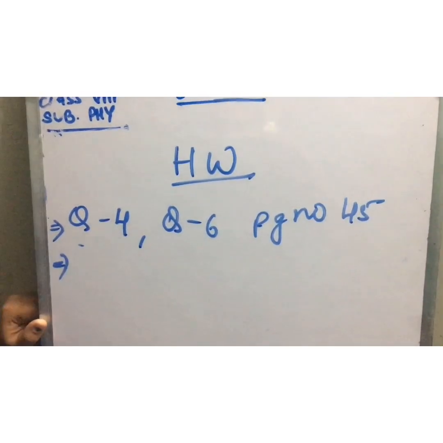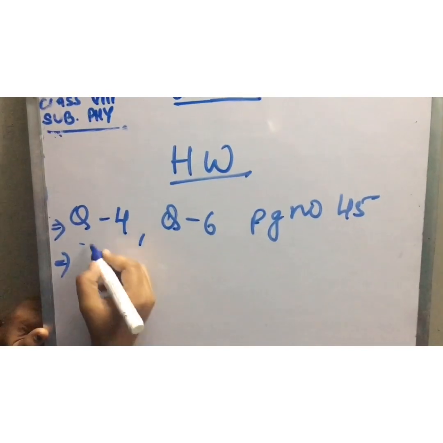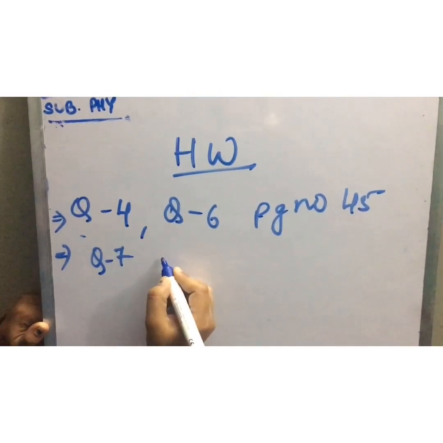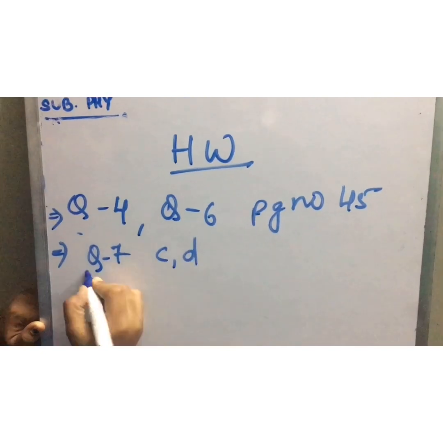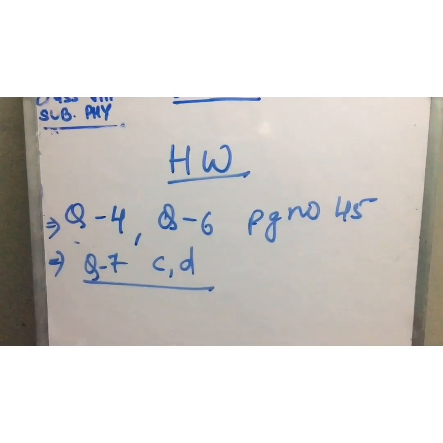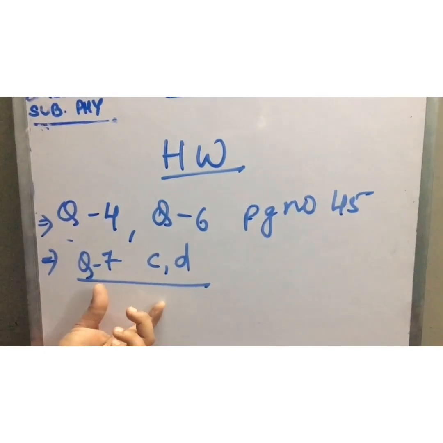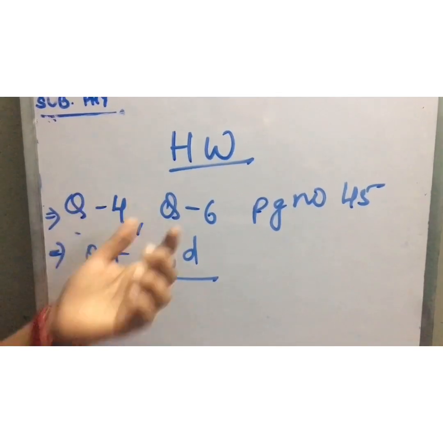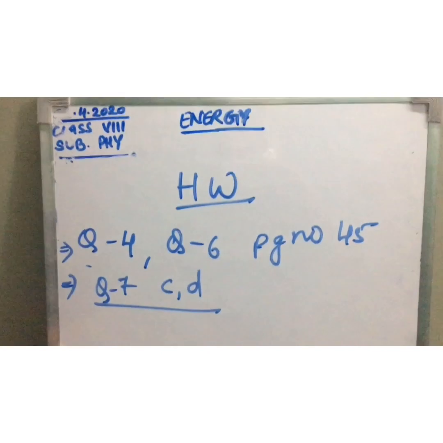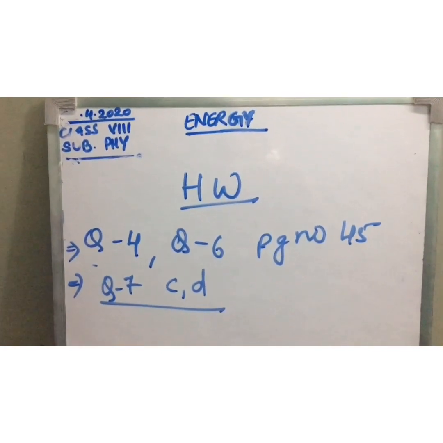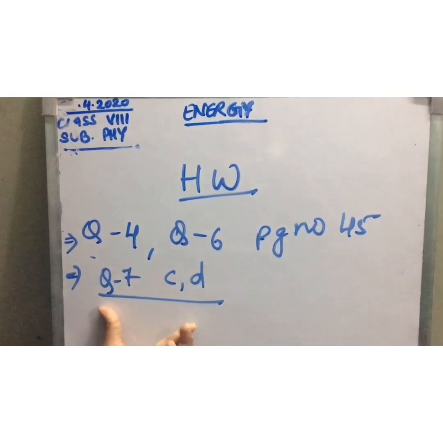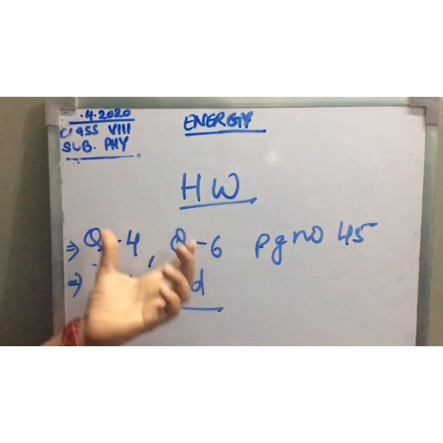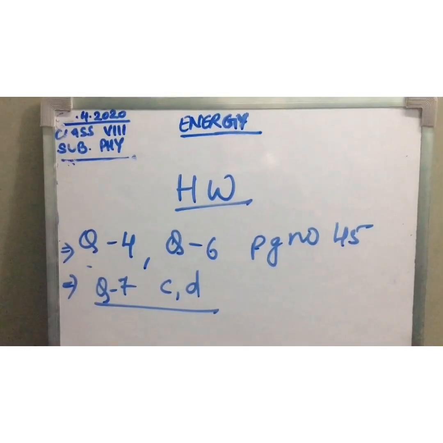And the next work is to do question number 7, C and D parts. Try to solve these questions. Solve these numericals in any copy, not in your fair copy. As I have explained those two numericals, in the same way these two numericals are also very easy. You are able to do that. So try solving these numericals, students.